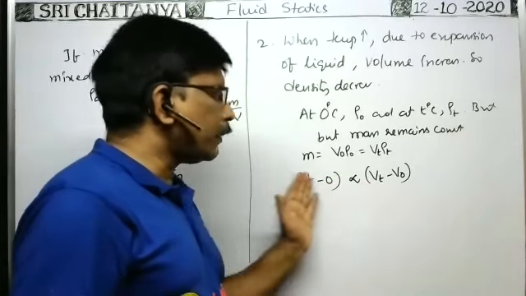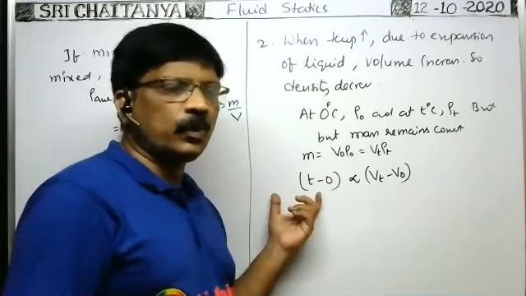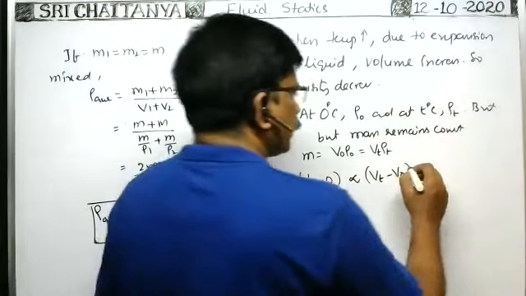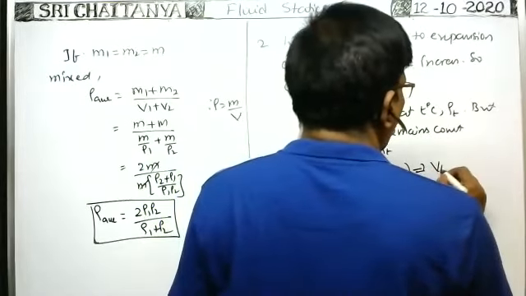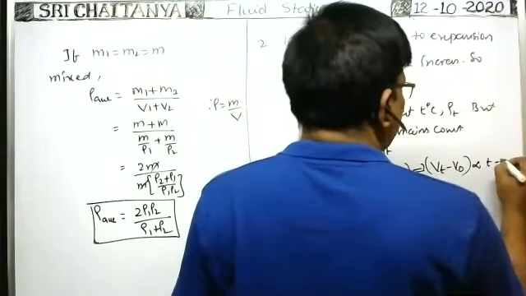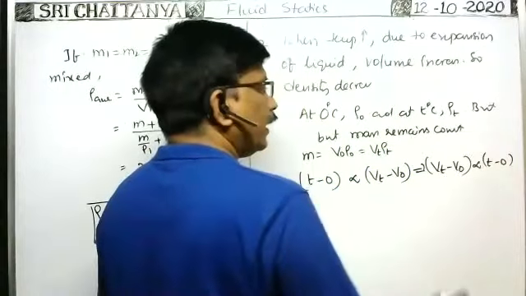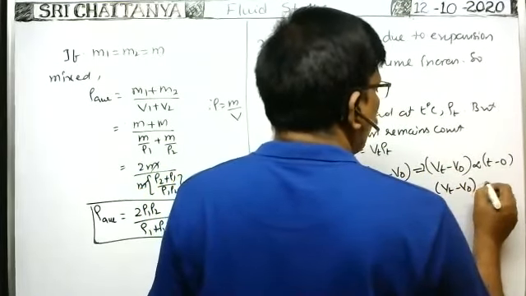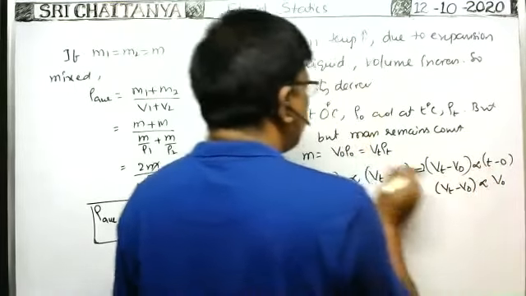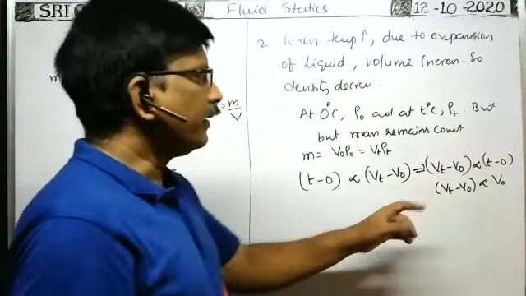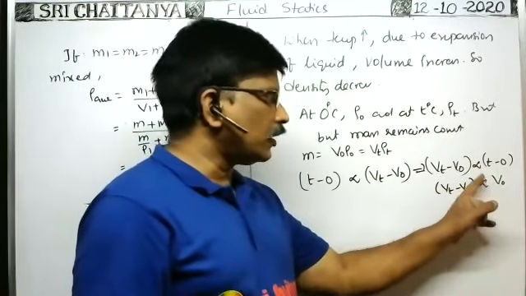When the rise of temperature is more, the increase in volume is also more. That implies the increase in volume is directly proportional to the rise of temperature T minus 0. The increase in volume is also proportional to the initial volume of liquid taken, which is the volume at 0 degrees centigrade.